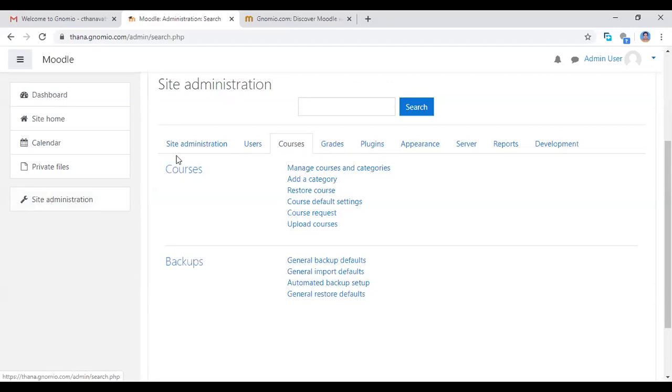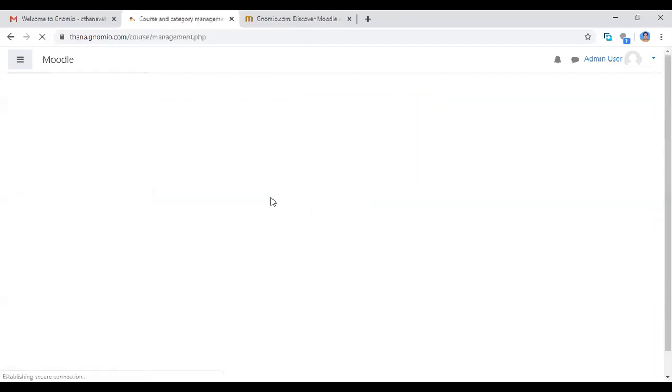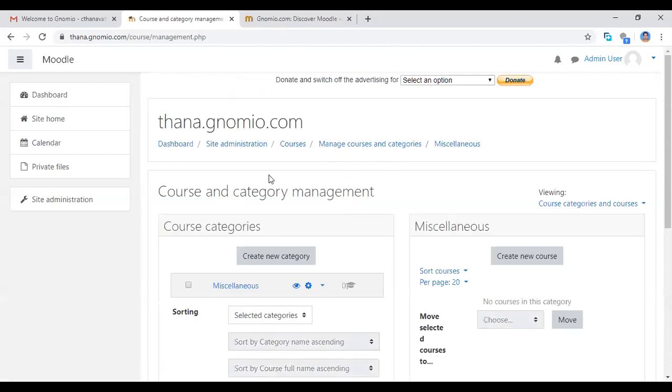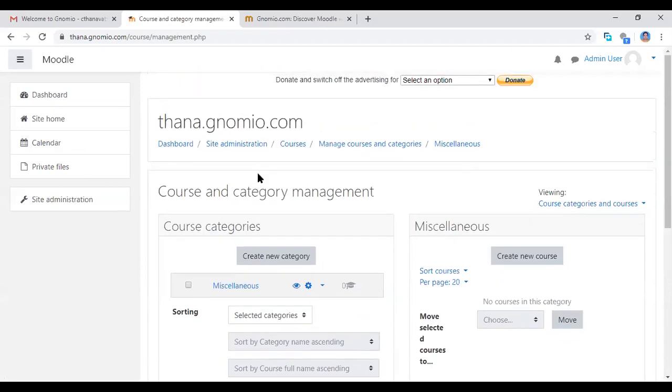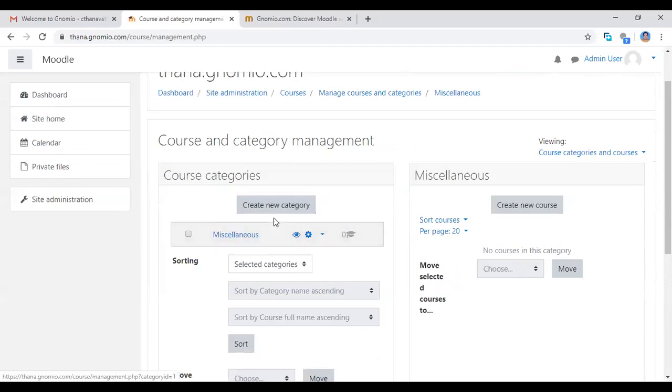So in site administration, you click the courses platform and click here, manage courses and categories. Now I'm clicking manage courses and category management. This is the page for adding the course and category of the course. So now see the first course category, this is miscellaneous. This is the default category. You are having that. Now create new category.